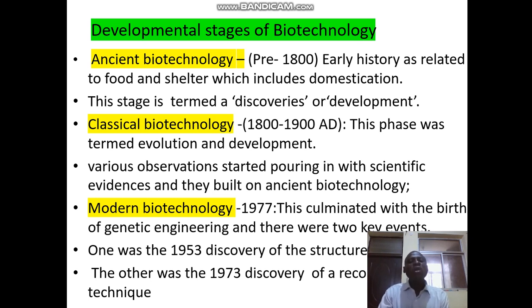The last one is modern biotechnology, which normally happened between 1977 up to today. This culminated with the birth of genetic engineering, and there were two key events. And when we are talking about genetic engineering, we are talking about manipulation of DNA. Now, the two key events that happened: one was the 1953 discovery of the structure of the DNA, and the other one was the 1973 discovery of the recombinant technology.